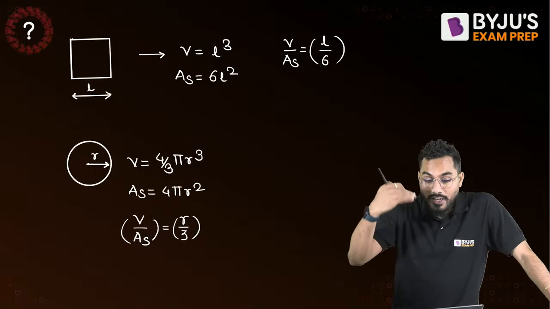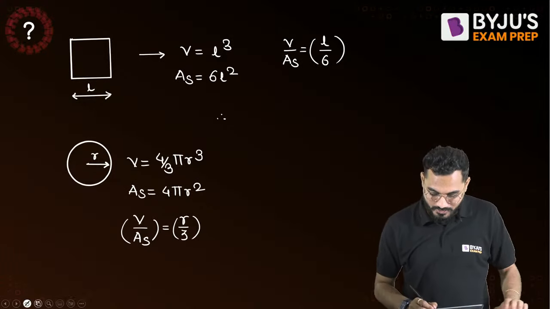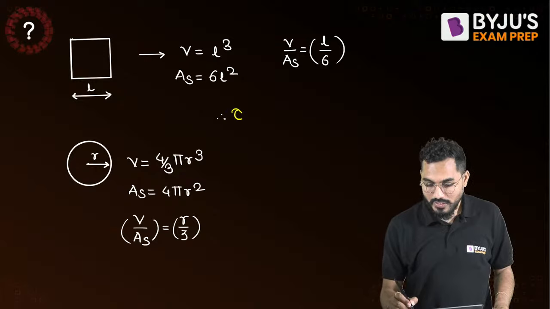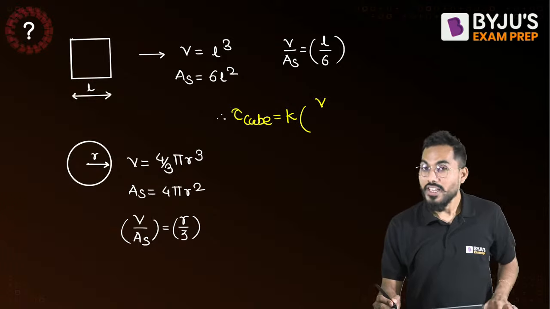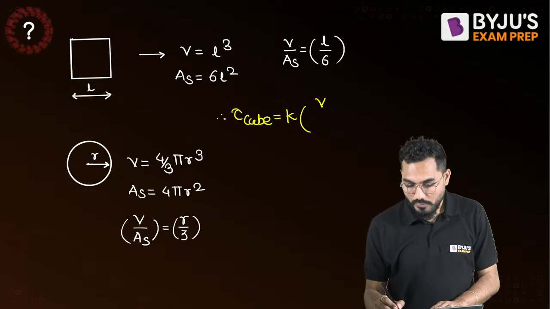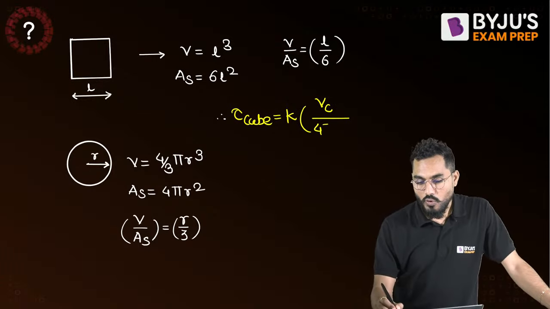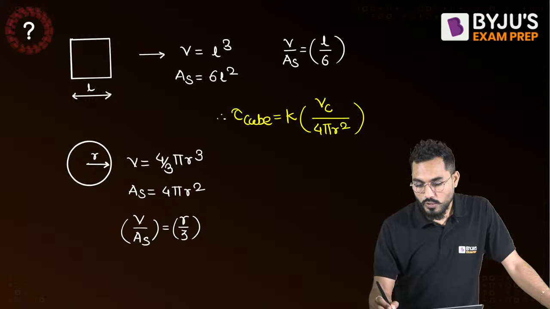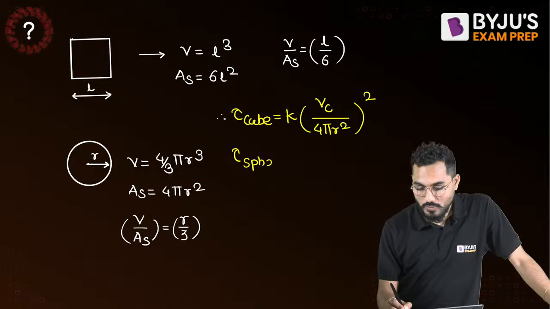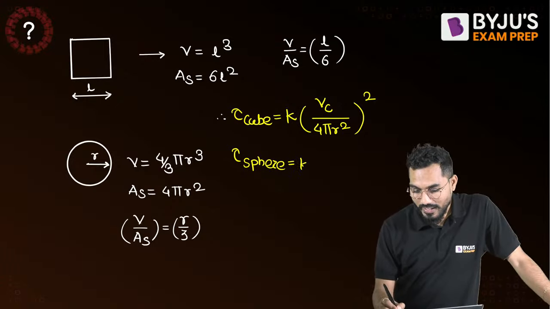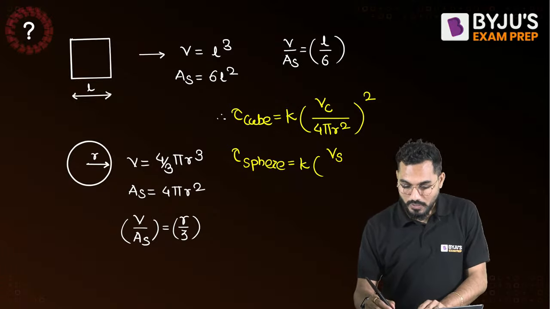And now we are interested in calculating the ratio of the solidification time of the cube to that of the sphere. So the solidification time for a cube is equal to constant K into volume of the cube divided by surface area, whole square. I'll call this equation number 1. And for the sphere, it is K into volume of the sphere divided by surface area of the sphere, whole square.